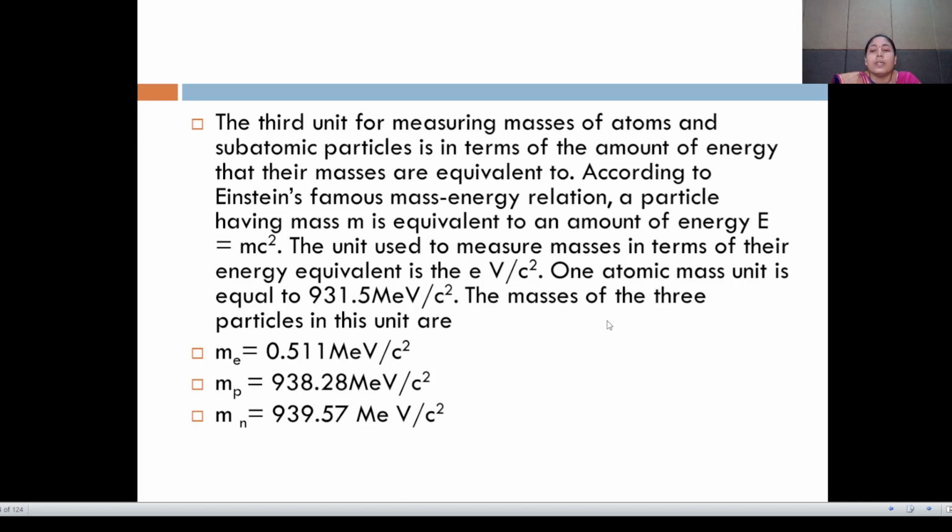The masses of the three particles in this unit are: mass of electron is equal to 0.511 mega electron volt per c square. Then mass of proton is equal to 938.28 mega electron volt per c square, and mass of neutron is equal to 939.57 mega electron volt per c square.